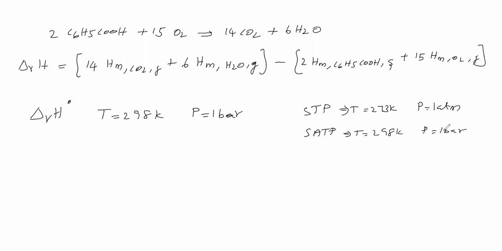That was for gas state. Now, in the thermodynamics and electrochemistry chapters, we will use standard conditions, and the standard conditions we have to use are the SATP conditions.